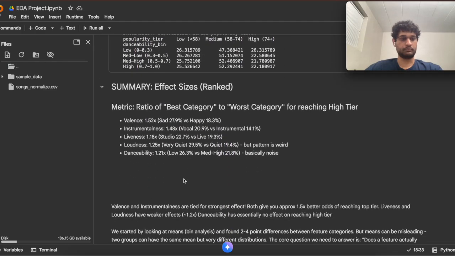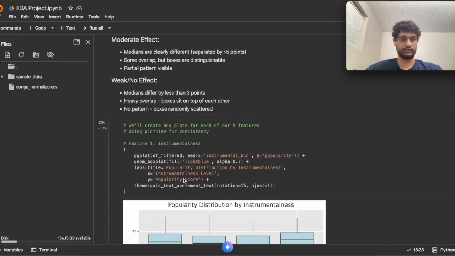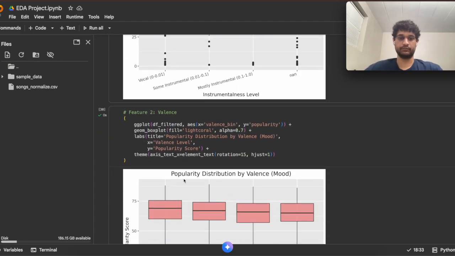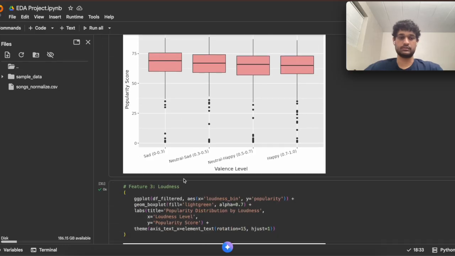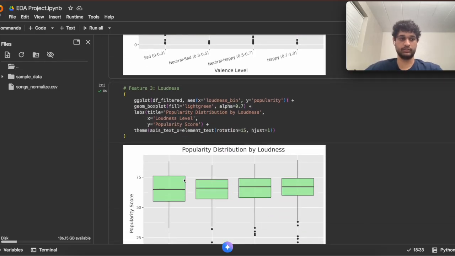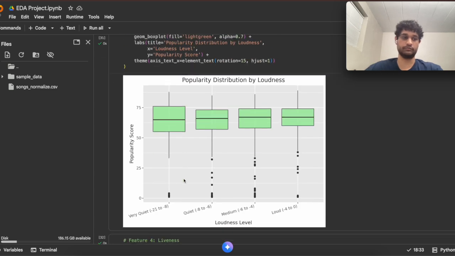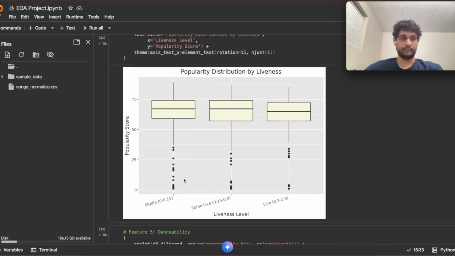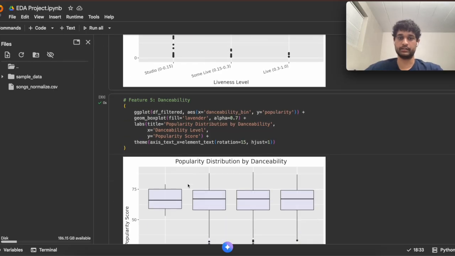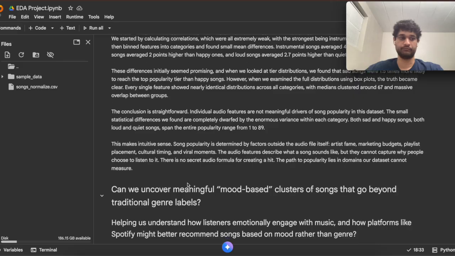Finally, we did a box plot where we displayed the full popularity distribution of each category within each feature. This is the smoking gun, where each and every single box plot showed nearly identical distribution across all feature categories. A sad song and a happy song both span the entire popularity range from 1 to 89.